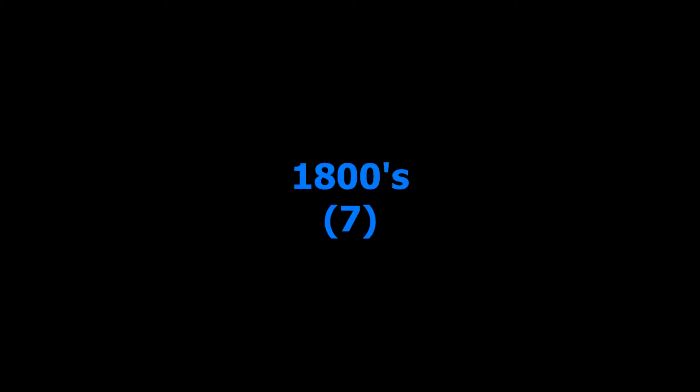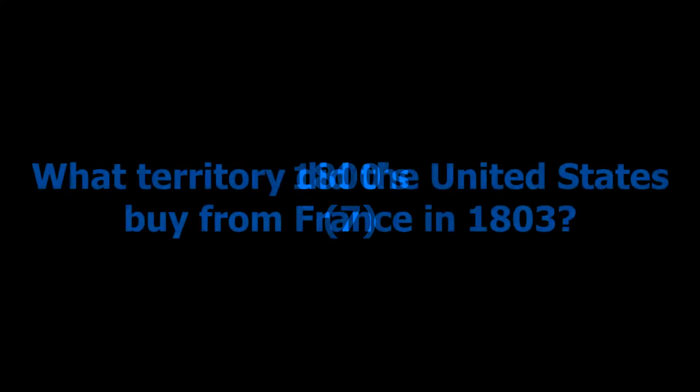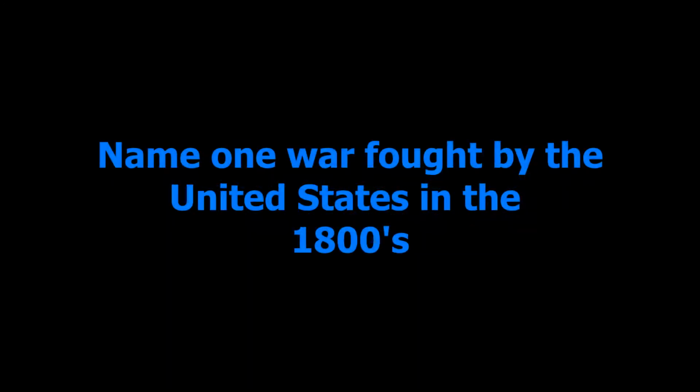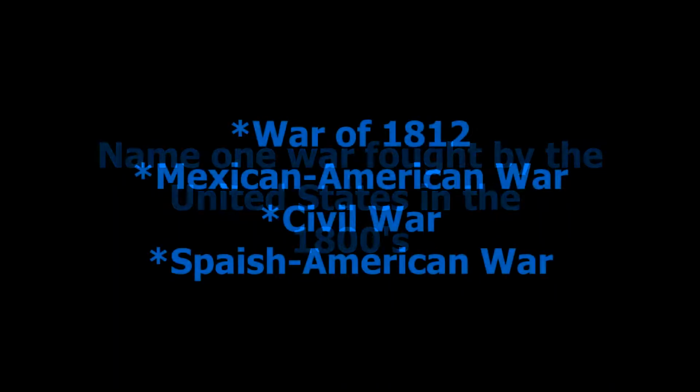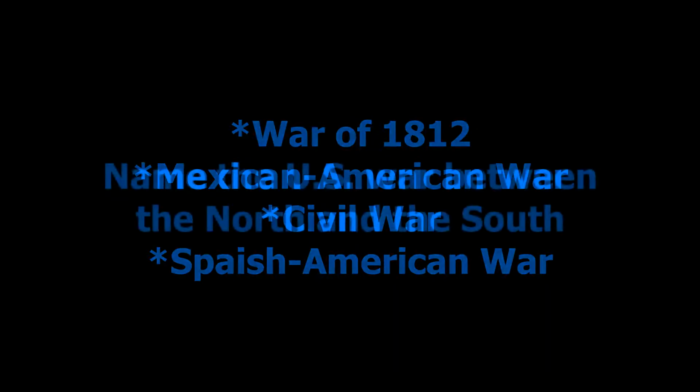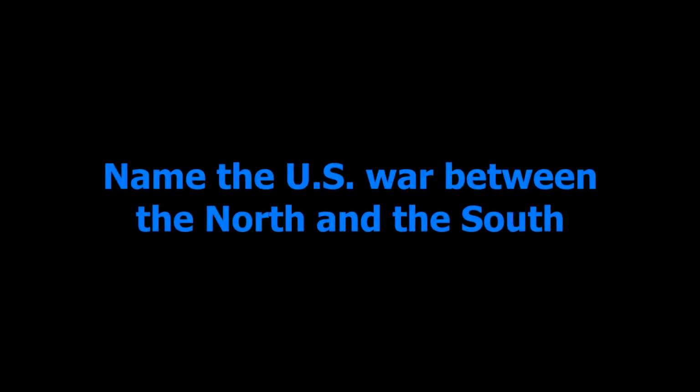1800s, 7 questions. What territory did the United States buy from France in 1803? The Louisiana Territory, Louisiana. Name one war fought by the United States in the 1800s. War of 1812, Mexican-American, Civil War, and Spanish-American War. Name the U.S. war between the North and South. The Civil War, the war between the states.